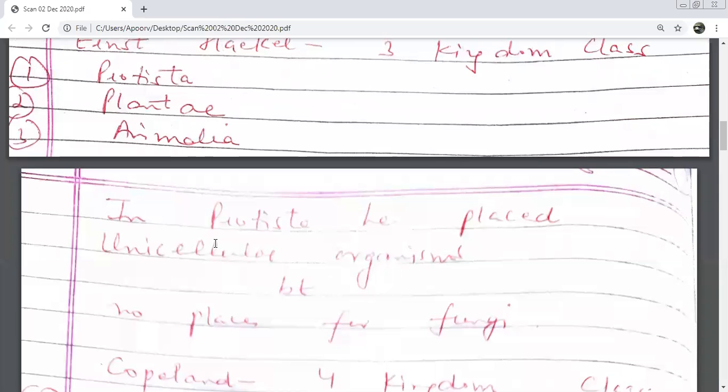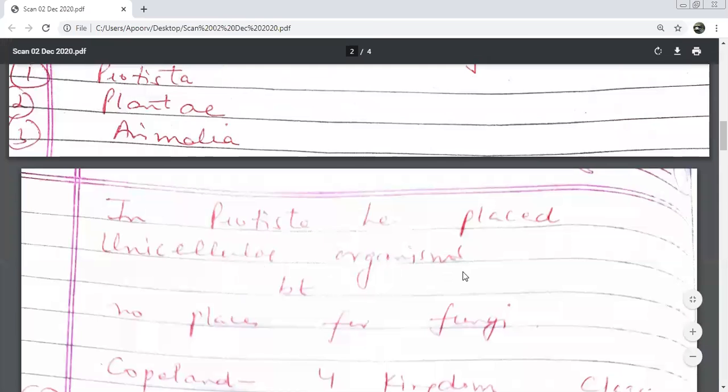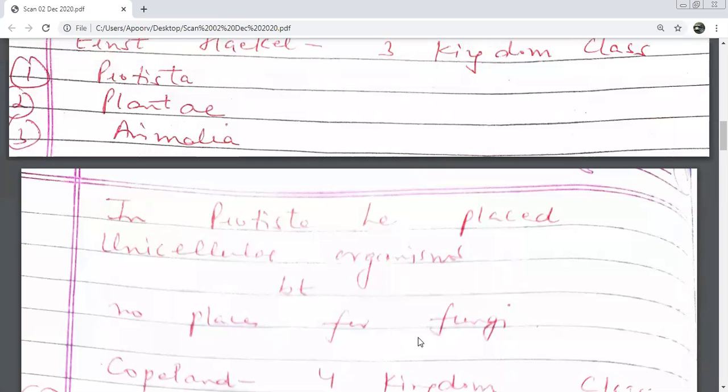In Protista he placed unicellular organisms, but again there was no place for fungus. Although he tried to modify the system, again the fungus troubled him, and he could not give it a place. He just had a separate category for which organisms? Unicellular.